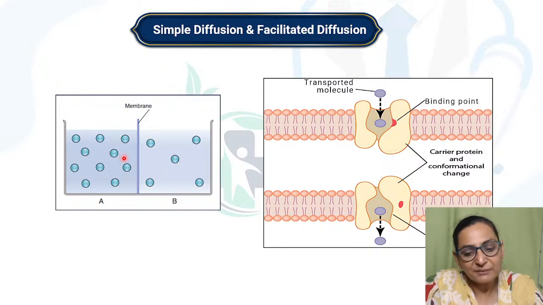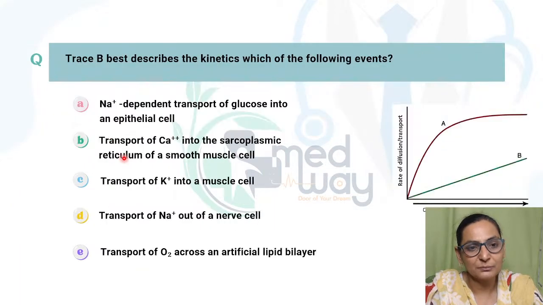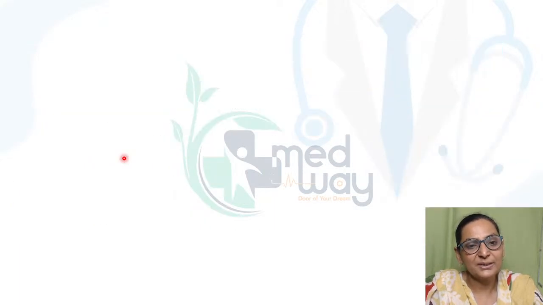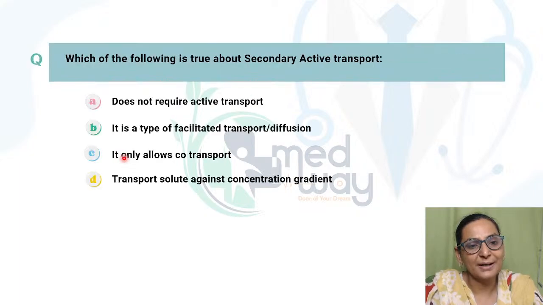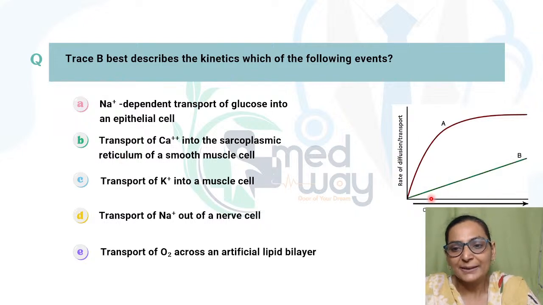Now, this simple diffusion can be very well depicted with the help of a figure. Yes, with the help of a very important graph, right? So we take on to this graph. Can you see that this is the graphical representation of our simple diffusion and facilitated diffusion?